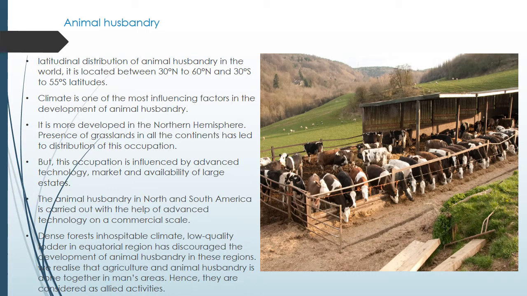We realize that agriculture and animal husbandry are done together in many areas. Hence, they are considered allied activities. Wherever you can see agriculture, there you can do animal husbandry also. So both are interrelated to each other, and hence they are called allied activities.